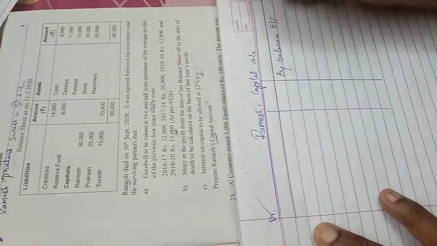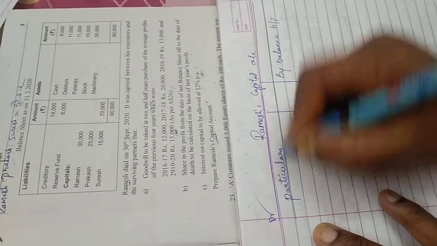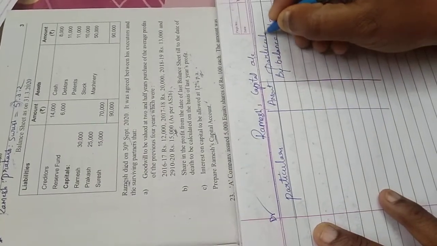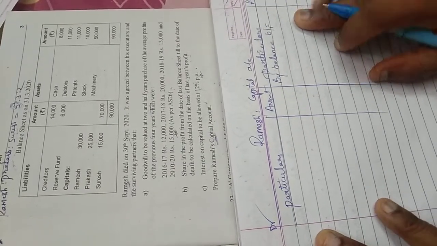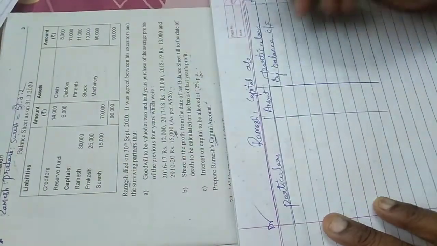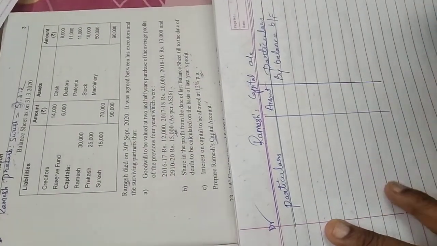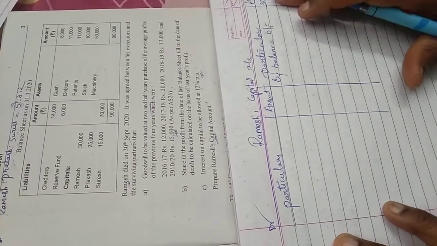This is your debit side. This is your credit side. Particulars, amount, particulars, amount. Okay, now how much is the balance brought forward? The capital balance, as usual, from the balance sheet you will write 30,000. See, any capital account for that matter, the format is the same. You will begin with capital balance on the credit side by balance brought forward.